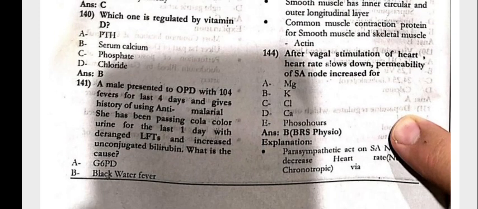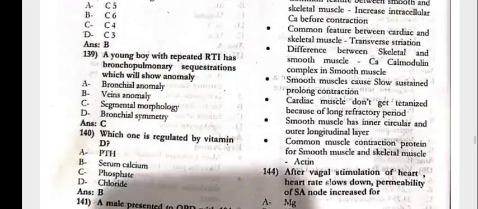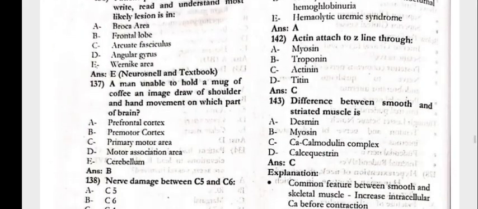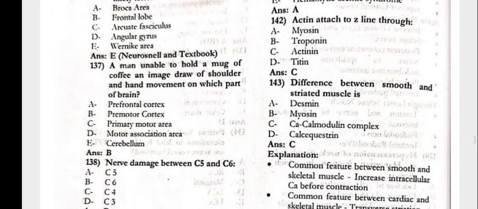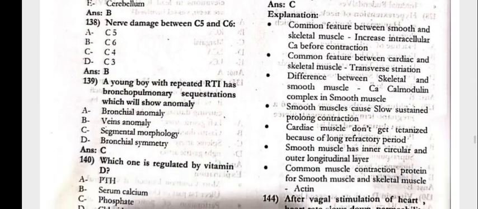Next, a male presents to the OPD with 104 fever for the last 4 days, gives history of using antimalarials, passing cola colored urine for the last 1 day with decreased Hb and LFTs normal and increase in conjugated bilirubin. What is the cause? That is G6PD deficiency. The actin adheres to the Z line through the actinin. The difference between the smooth and the striated muscles will be the calcium calmodulin complex.